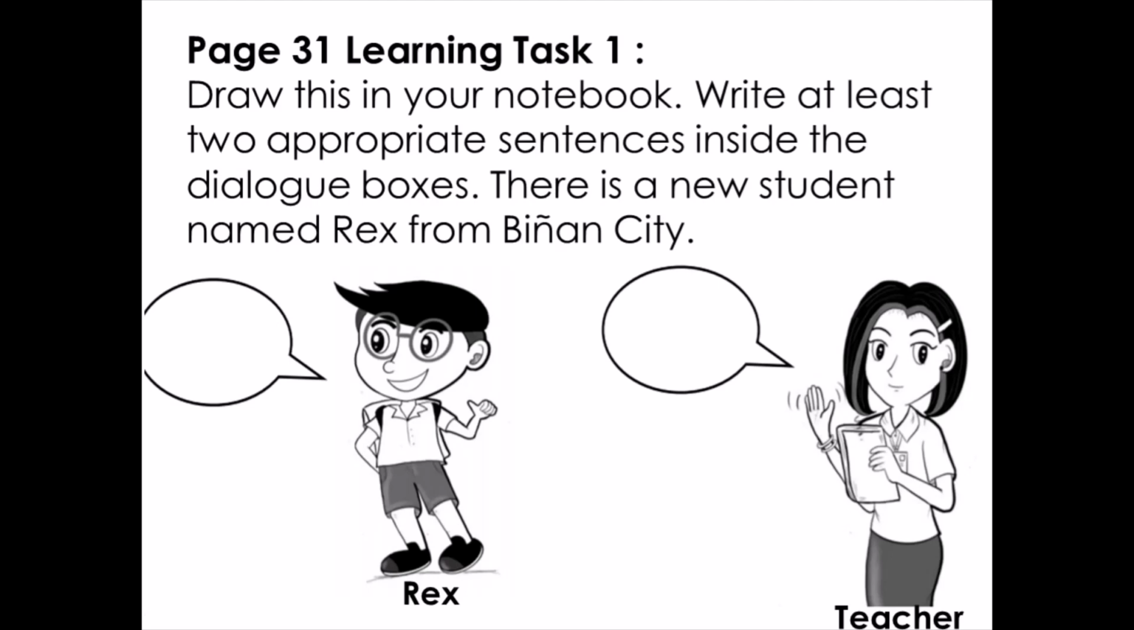When we say the dialogue box, can you see the almost circle there and a triangle? That one is an example of a dialogue box. There is a new student named Rex from Binyan City. You just have to write what they will say to one another. So Rex is there and the teacher is there. Just write in your notebook, page 31, learning task 1, and then draw Rex and the teacher, and then make a dialogue box on what they are going to say to one another. Okay?